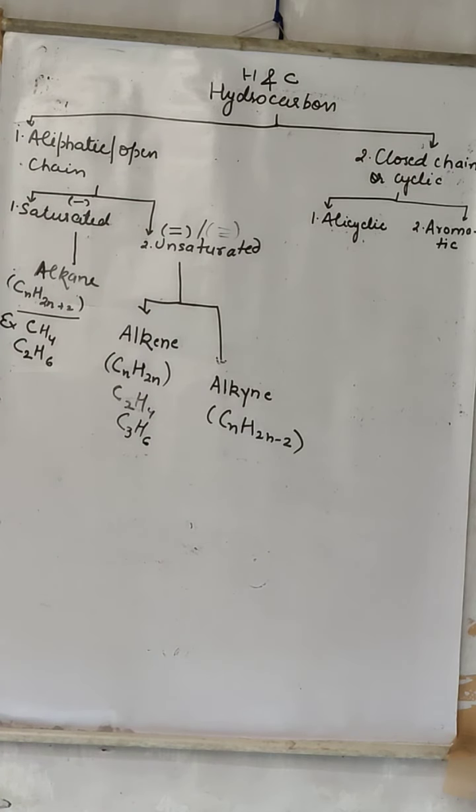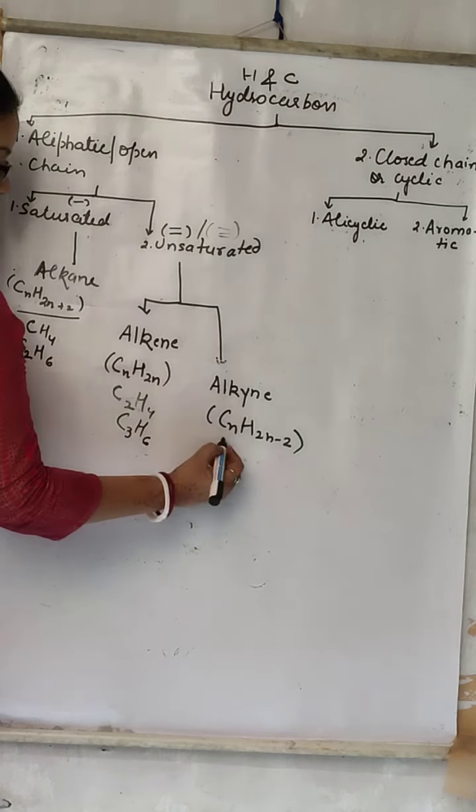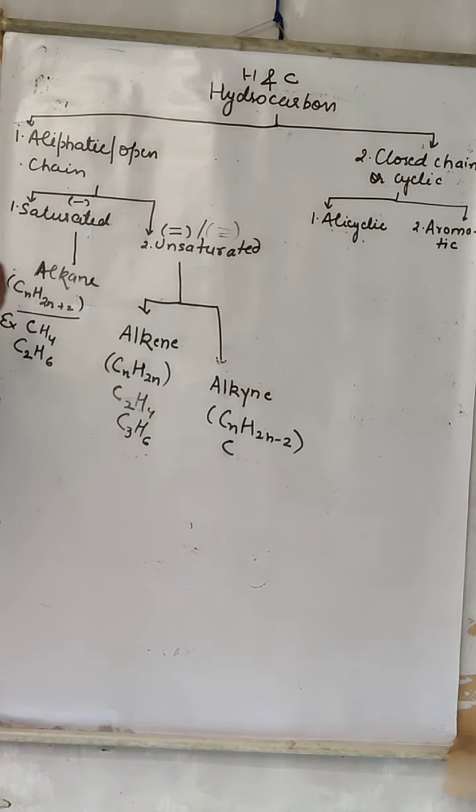Alkyne has a triple bond. For showing a triple bond, at least 2 carbons must be there. So if we have to tell the first member of the alkyne series, only 2 carbons can show a triple bond. Then 3 carbons can show it, 4 carbons can show it, and so on.